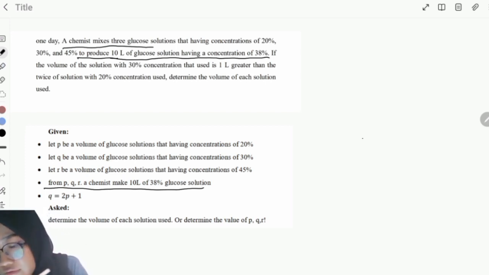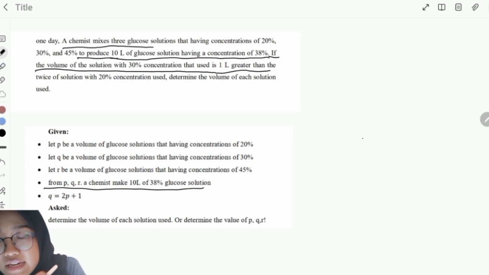And then from this statement, the volume of the solution with 30% concentration that is used is 1 liter greater than twice the solution of 20% concentration used.